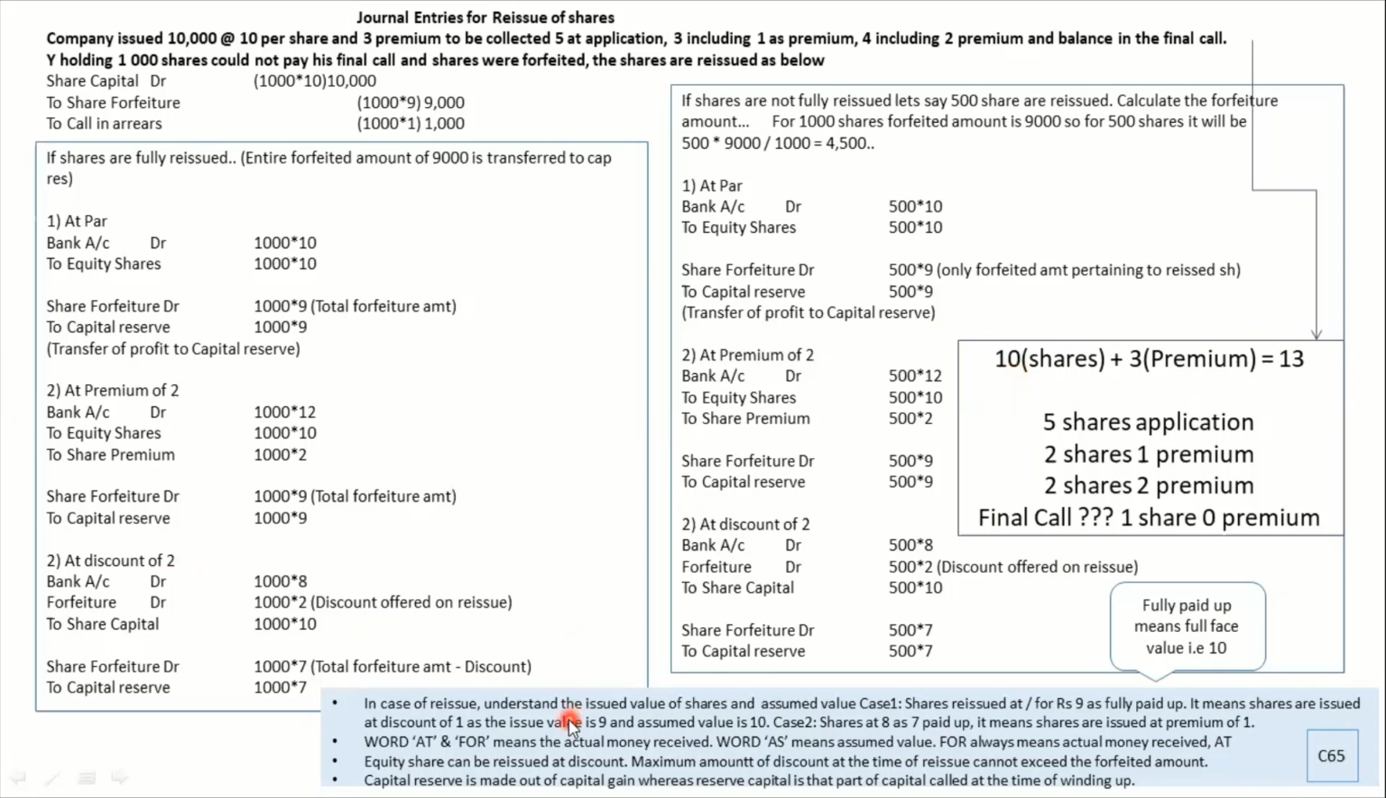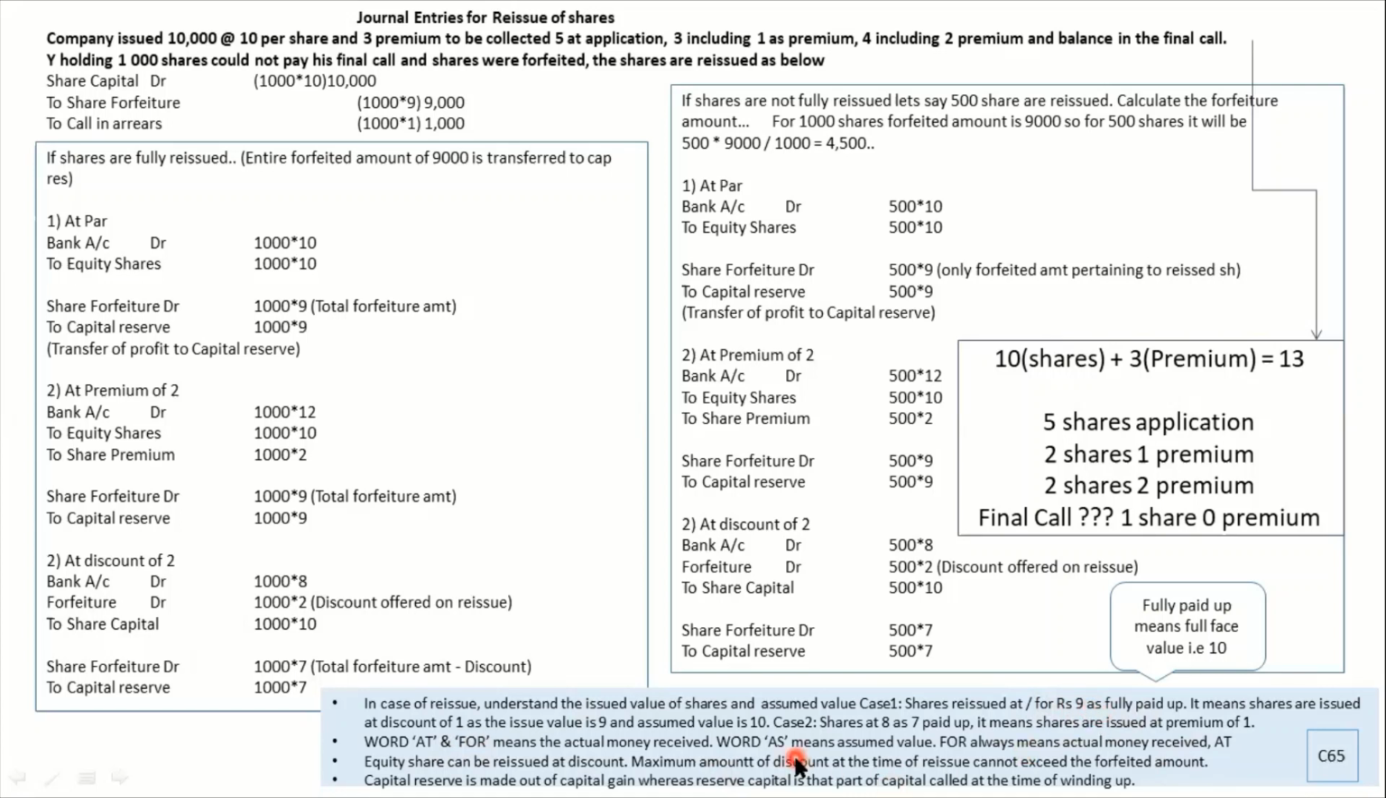Okay, now there are two keywords which I would always tell students to understand how the reissue happens. If they say the shares have been issued at or for, okay, assuming or as paid up 10, let's say case number 1, shares reissued at or for rupees 9 as fully paid. Now, have we reissued at par, at premium or discount? How do we know? So this is where the keywords come into the picture. At and for means the actual money you received.